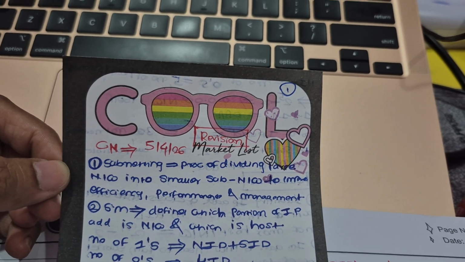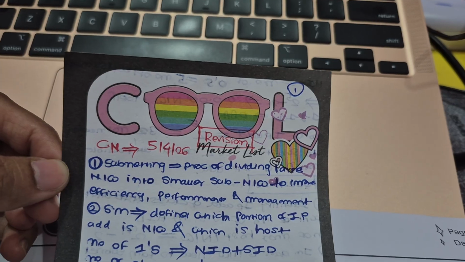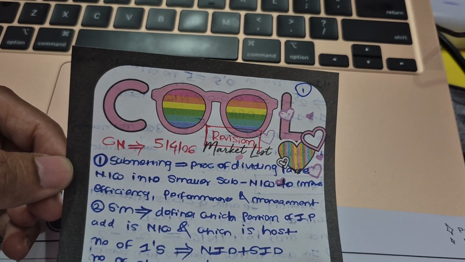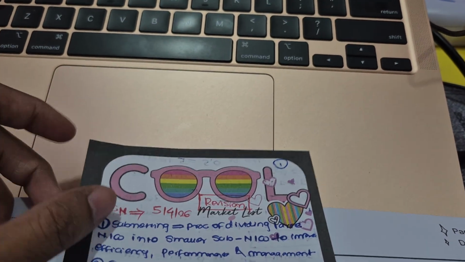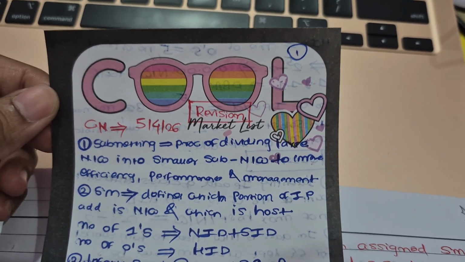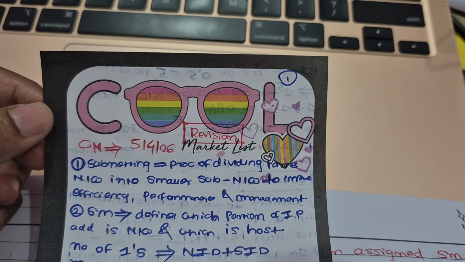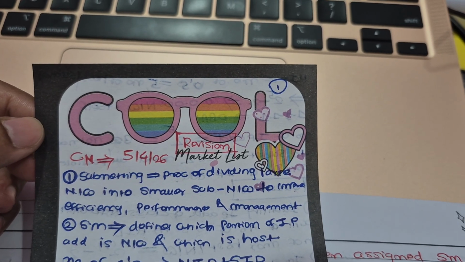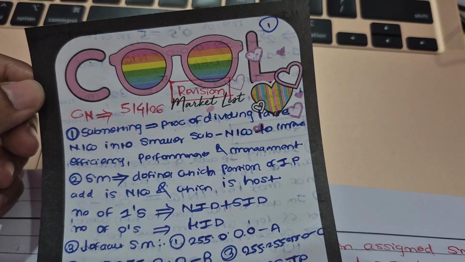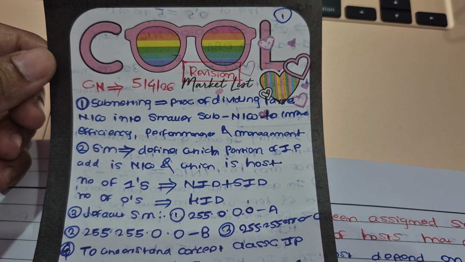it is a very short concept or one line definition: it's the process of dividing a large network into smaller subnetworks to improve efficiency, performance, and management. Efficiency would improve because subnetting won't allow wasting IP addresses. It will utilize every IP address, so that's how efficiency would increase. And performance also, because network congestion would not be there because of subnetting. Management also would increase because of the subnetting. This information I got from GPT, which is very basic, but still I thought if I'm doing it, I'll do it properly.